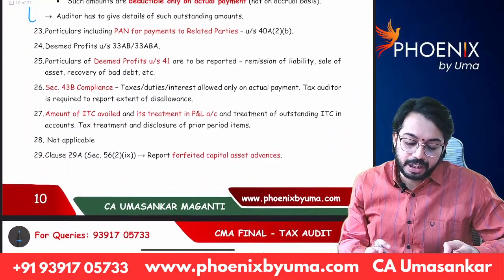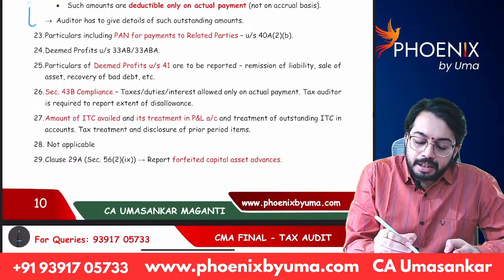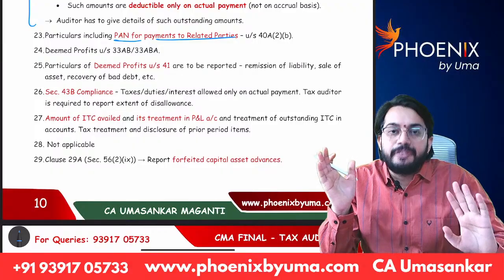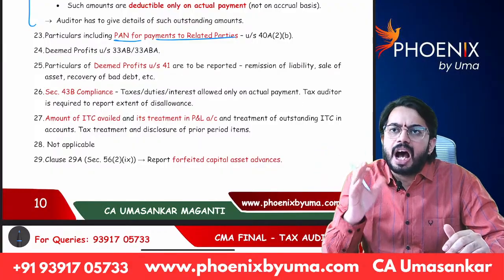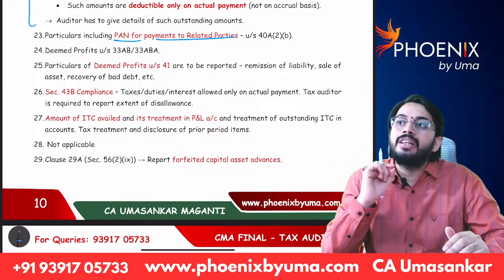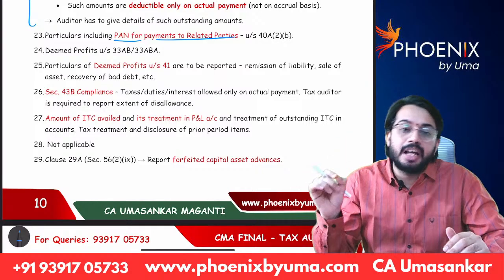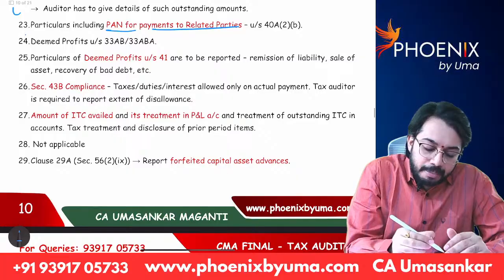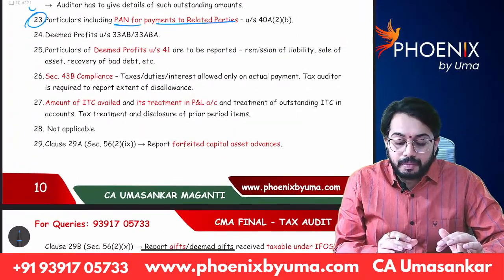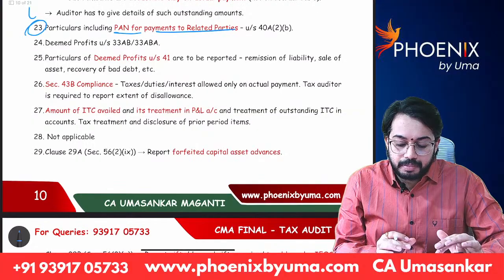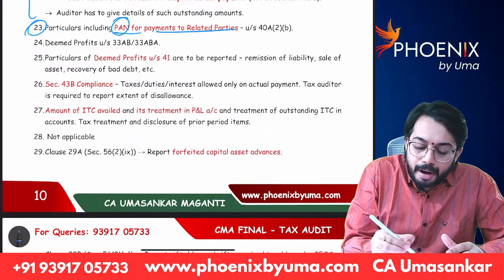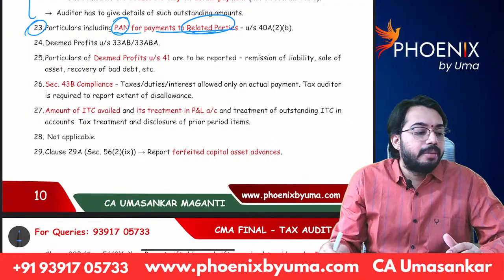Okay. Next, 23. Particulars including PAN for payments to related parties. In the current financial year 25-26, are there any payments made to related parties? If so, whatever the transactions with related parties are there, all those transactions are required to be given in clause 23. Are you able to understand? Next, even the PAN numbers of related parties are also required to be given.